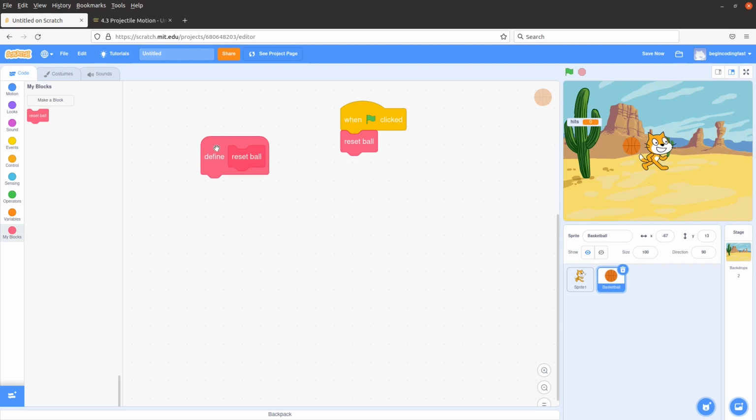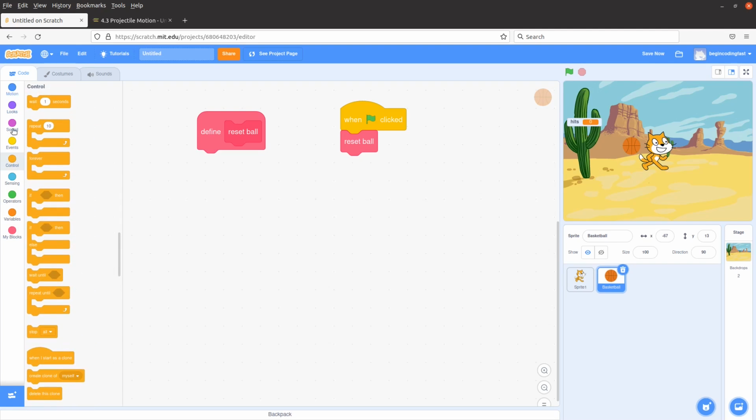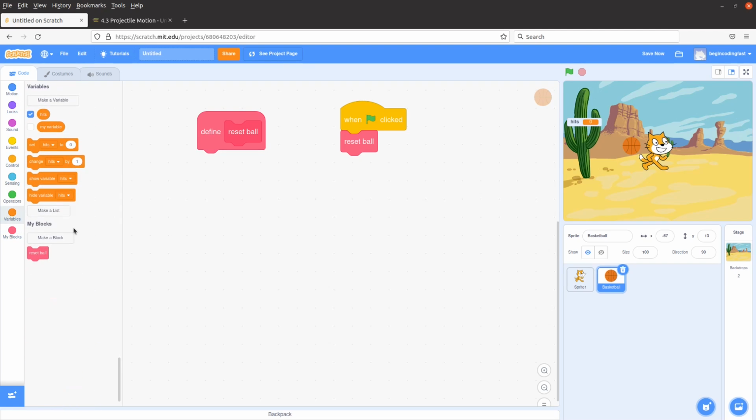And this reset ball is something like this. Here. How can I define this block? Let me show you my way. I want to put the ball to this lower left-hand corner. Sorry, I should choose the variables. I want to set the ball position. And the position of the ball can be represented by 2 values, which are the X and Y positions. So I have to set up the variables first.